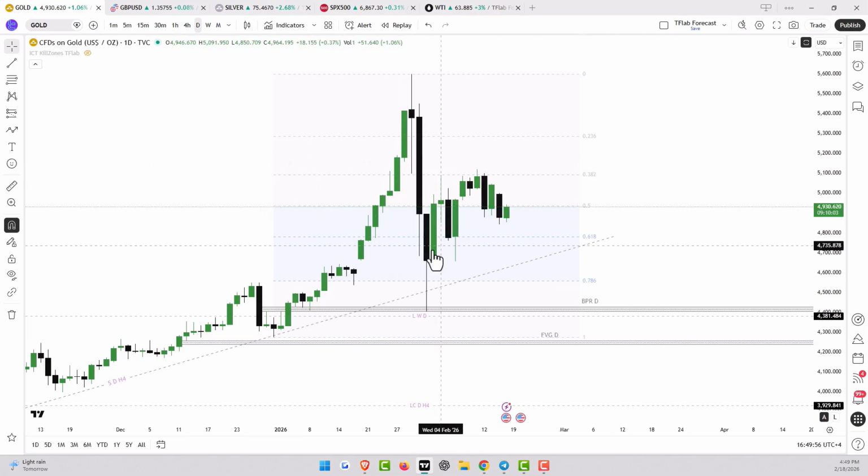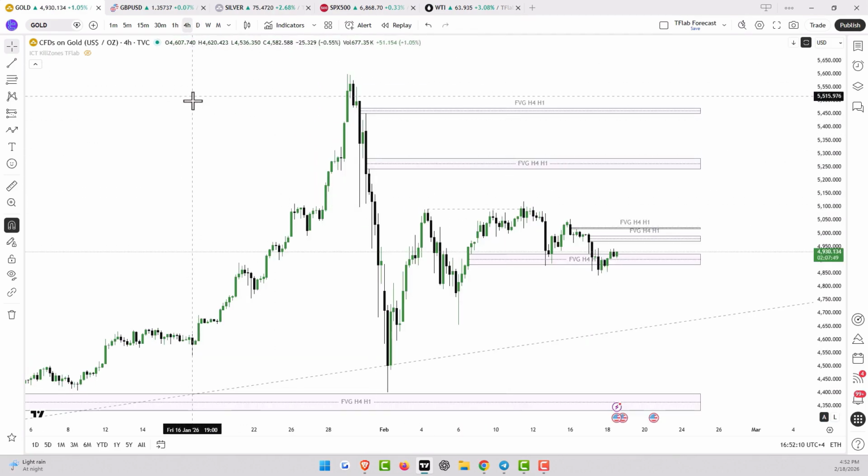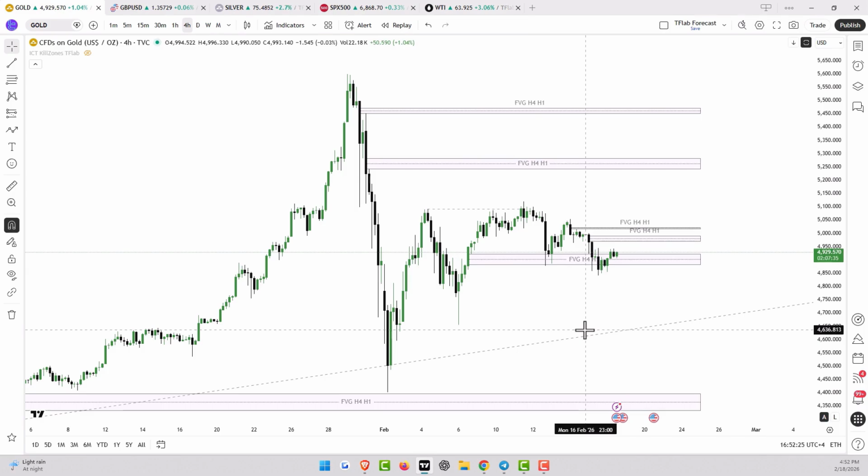In previous analyses, we also mentioned that this recent decline has occurred as a profit-taking and price correction. We consider it as such, and it has not been able to have a negative impact on gold's long-term upward movement. We are currently analyzing the 4-hour time frame, and as we mentioned, we still see gold as profitable in the long term. However, at the moment, there are factors that can keep gold bearish in the short term.